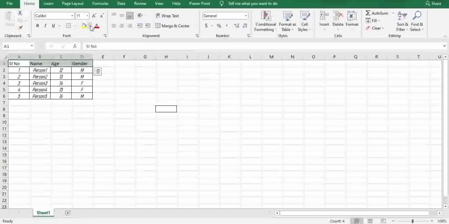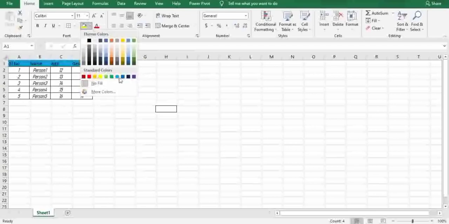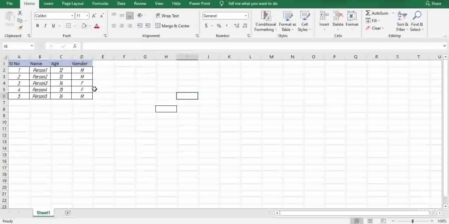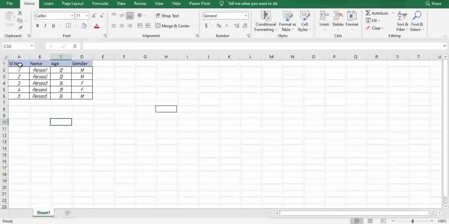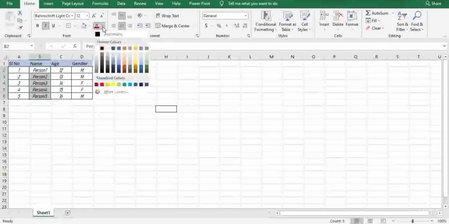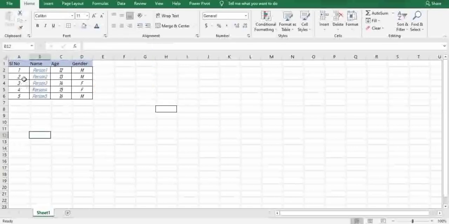For the heading, I'll be giving a different color, somewhat like blue. So now you can clearly see here, friends, I have successfully created a table with the heading as SL number, name, age, gender, followed by the data associated to it. And if you want to change the color of a text, I can do it based upon myself. I'll be giving red, okay, this looks dumb. Okay, I'll be giving blue. You can clearly see here now I successfully changed the color of the font. So this is how we make use of font style inside Excel.